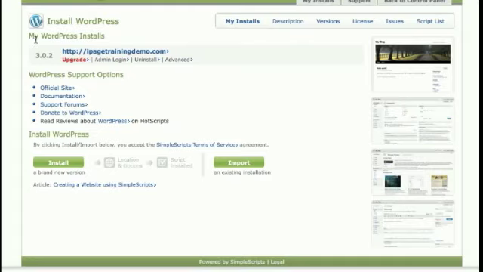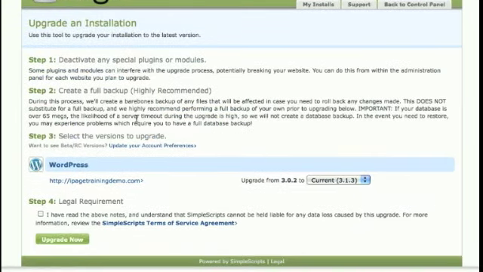Now with this, under my WordPress installs, if I had more than iPageTrainingDemo.com, so more WordPress sites to manage, it would actually list them here. And under upgrade, if it's highlighted red, it means that there is an upgrade available for this WordPress version. So let's click into this. Upgrading is as easy as installing. As you can see, it automatically detects if you need an upgrade. In this case, I will need to upgrade from 3.0.2 to 3.1.3. Again, just tick the terms of service and conditions and click upgrade. And that's all you need to do.